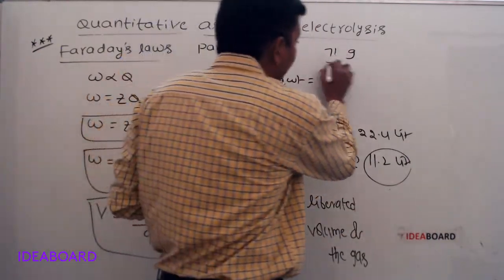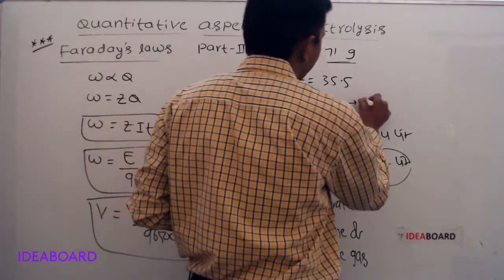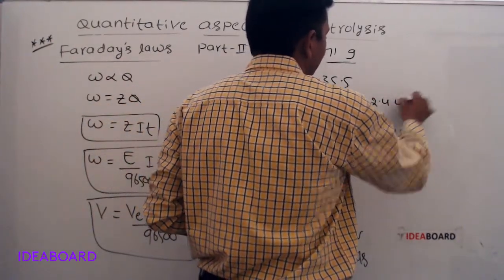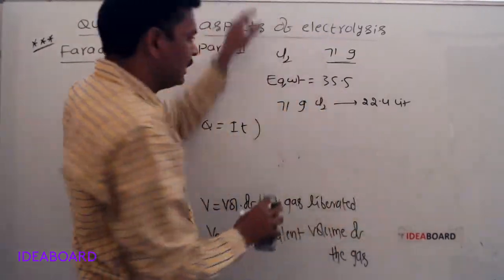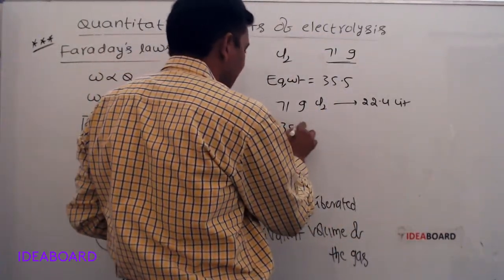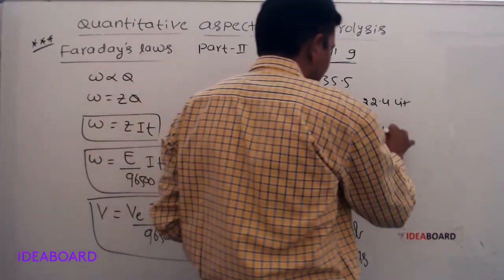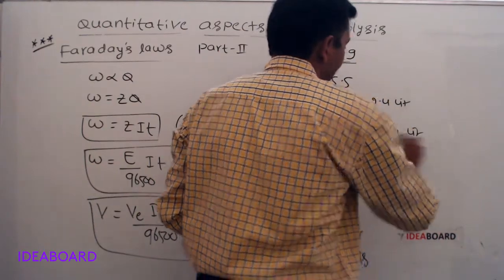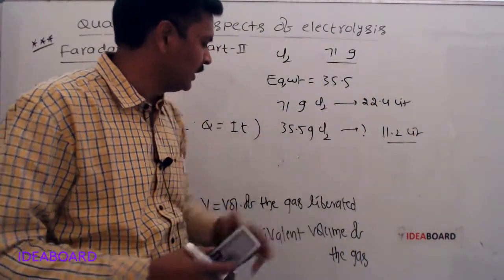We know that 71 grams of chlorine can occupy 22.4 liters. Then its equivalent weight is 35.5. 35.5 grams of chlorine can occupy how much volume? Half of this, 11.2 liters. So the equivalent volume of chlorine is 11.2 liters.